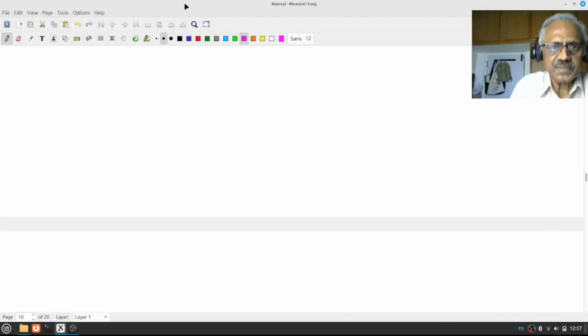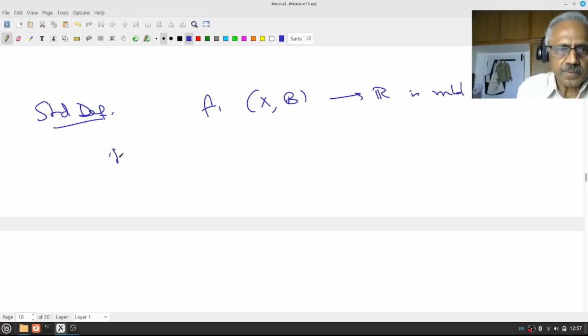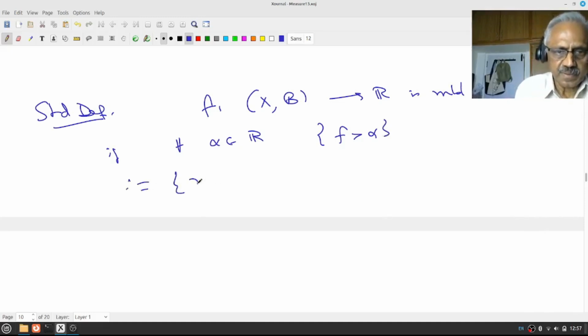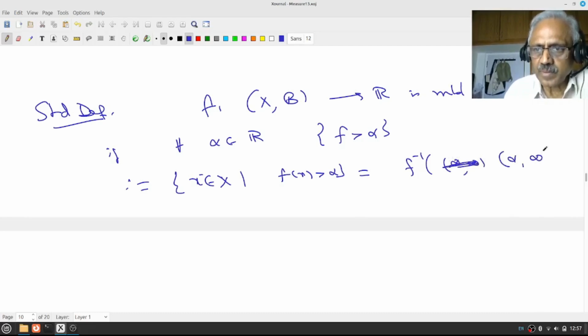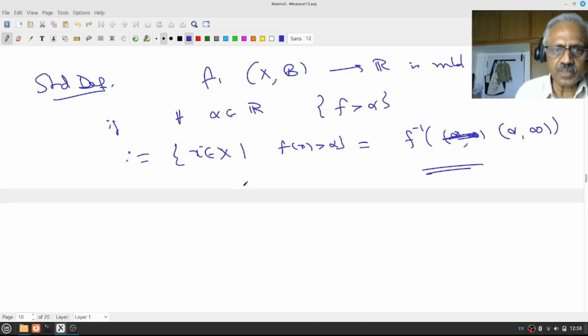So what is the standard definition? Let f from X to R be a function. It is measurable if for every alpha in R, the set, this is a standard notation in measure theory, by definition the set of all x in X such that f(x) is greater than alpha, which is the same as f inverse of (alpha, infinity), the inverse image of the set, is measurable.